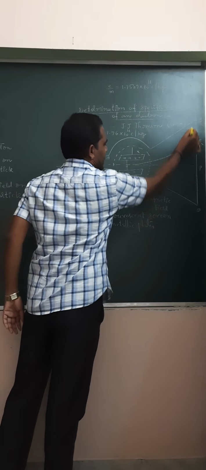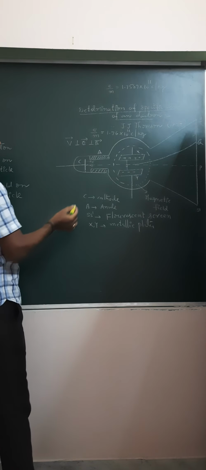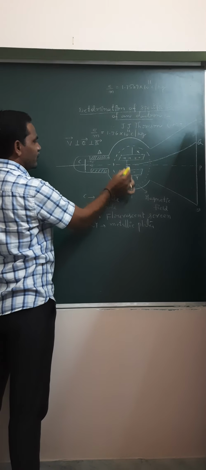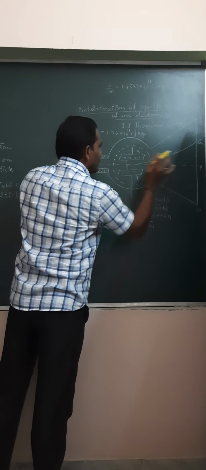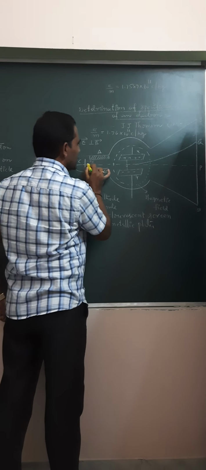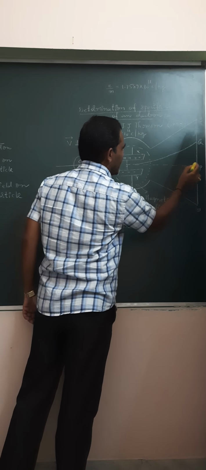SS dash is the fluorescent screen. When the electric field and magnetic field are adjusted so that the electron beam is not deviated, it passes straight and strikes the screen at the point P.